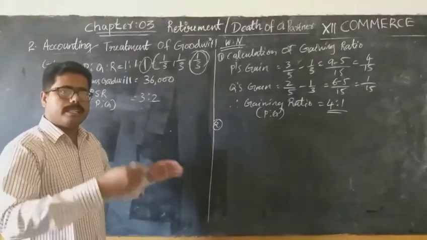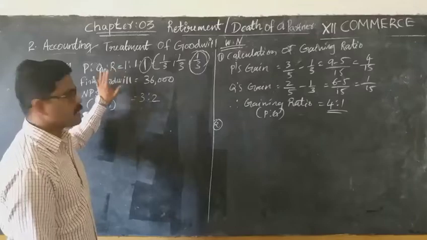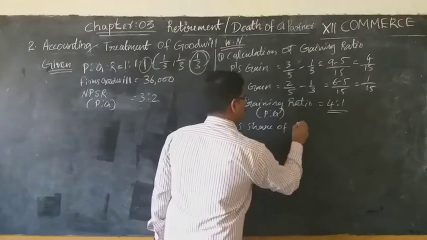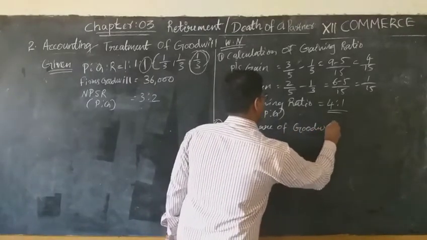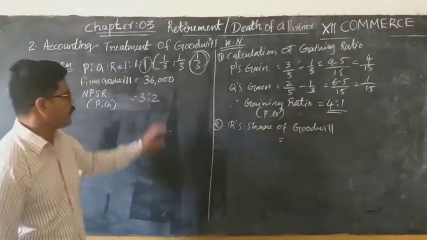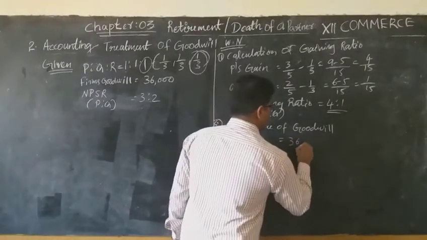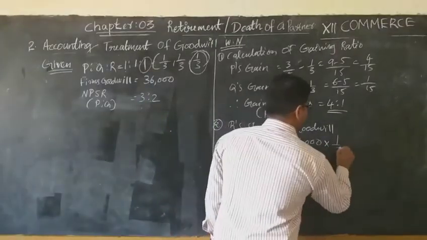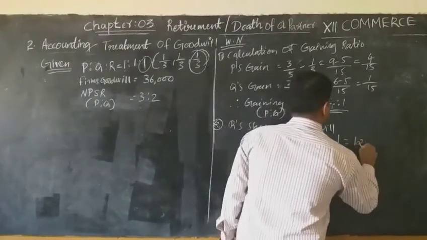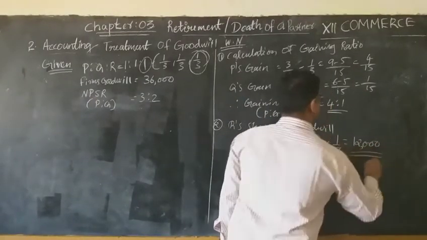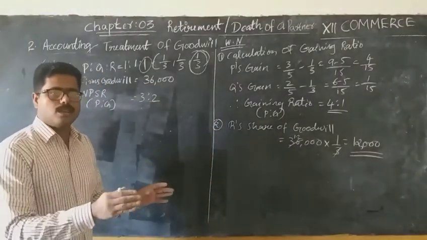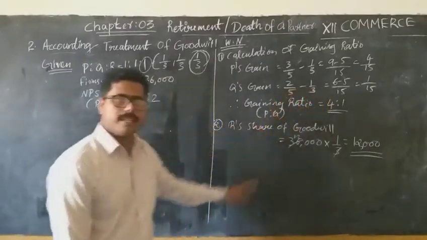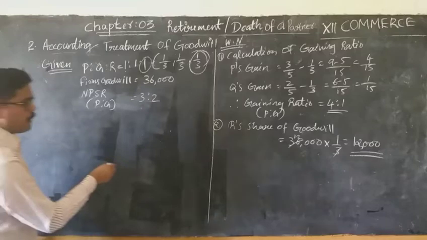And let us calculate the share of the retiring partner's goodwill, that means R's share of goodwill. How to calculate the retiring partner's share of goodwill? Firm's goodwill, what is the total firm's goodwill given? 36,000. So 36,000 multiplied by his share of profit, 1 by 3, that means 12,000. So his share of goodwill is 12,000. This 12,000 should be compensated by P and Q in the ratio of 4:1. So let us pass the journal entry.